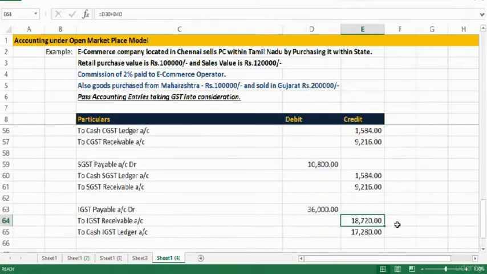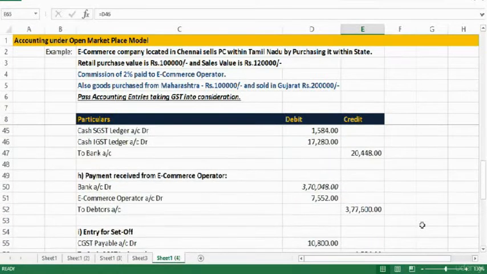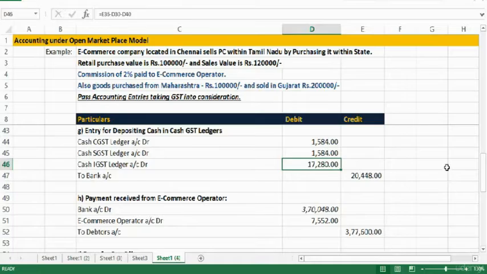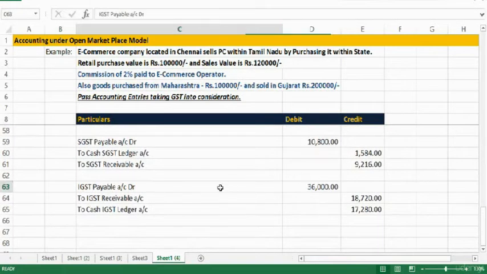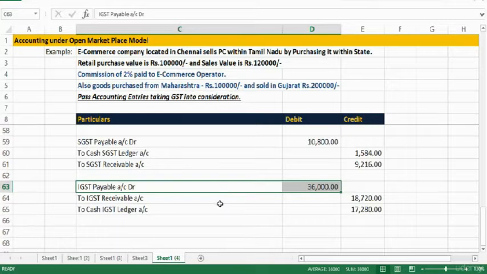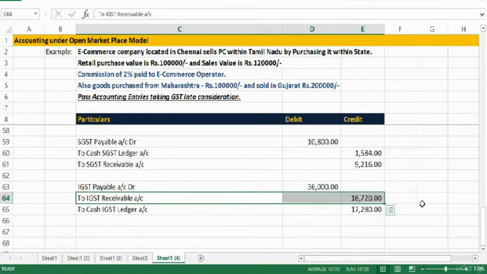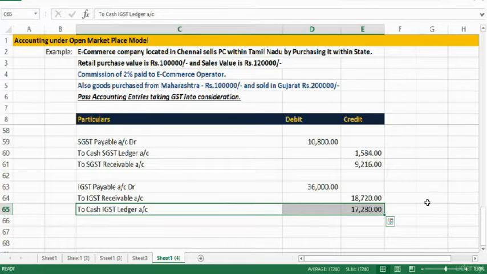So this is the total IGST receivable which we can set off. It means balance should be paid through cash, and for this 17,280 already we have passed an entry here. It means already payment has been made. So how is this IGST payable closed? It is closed by adjusting against IGST receivable and balance through payment.